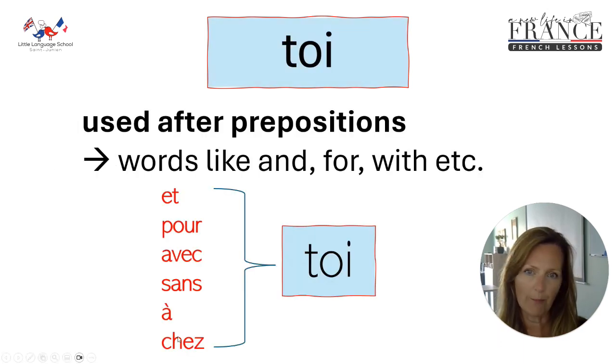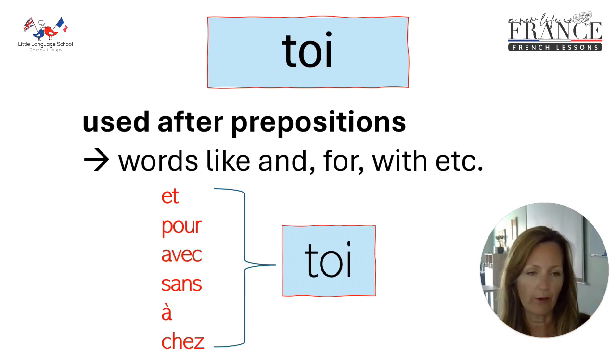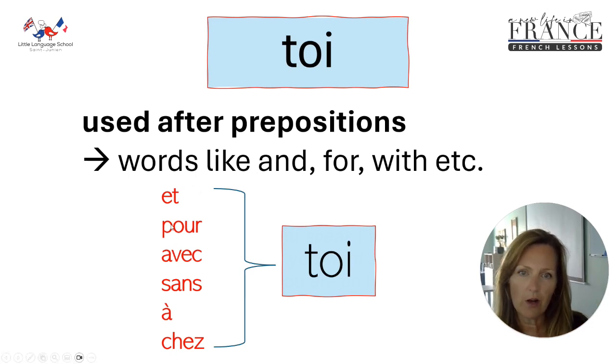So then toi. When do we use toi? Well, we use toi after prepositions, and you might say, well, what's a preposition? Well, prepositions are words like and, or for, or with, and they just give a bit more information about what you're doing something to, for, with, whatever. So here are some of our prepositions, and what we would follow our prepositions with is toi.